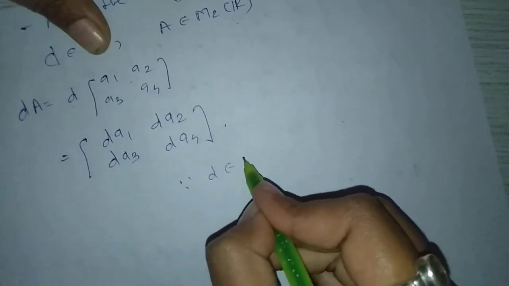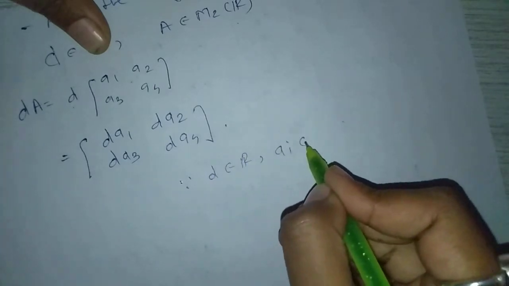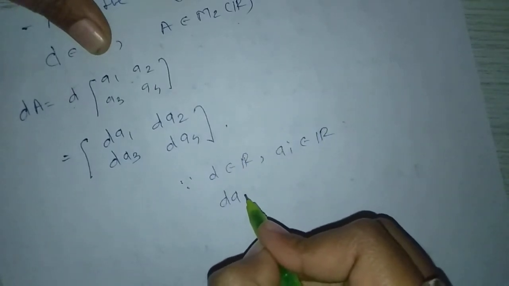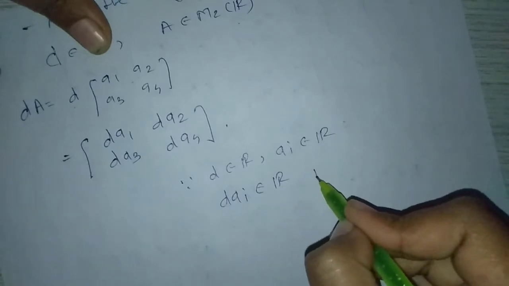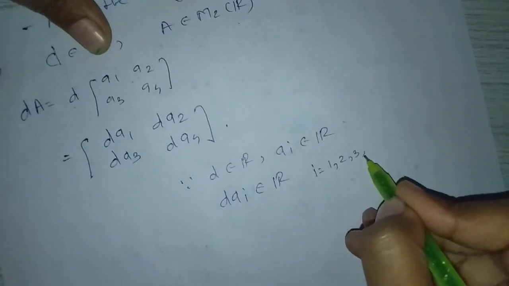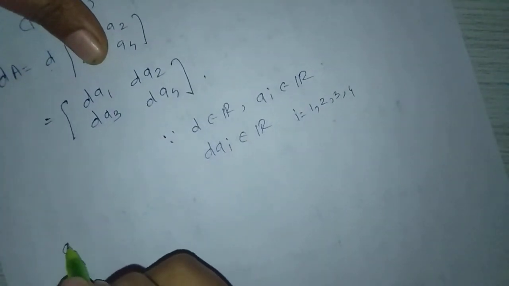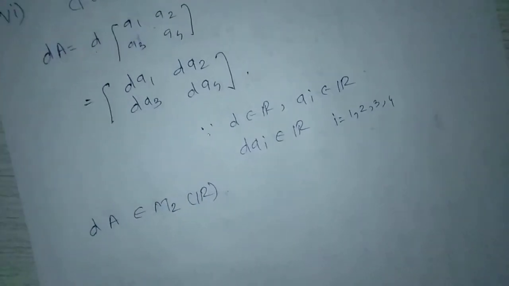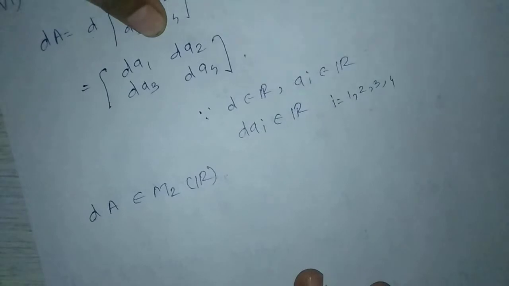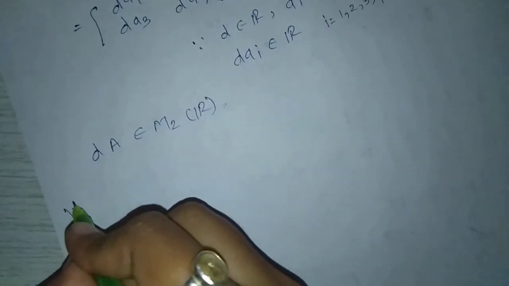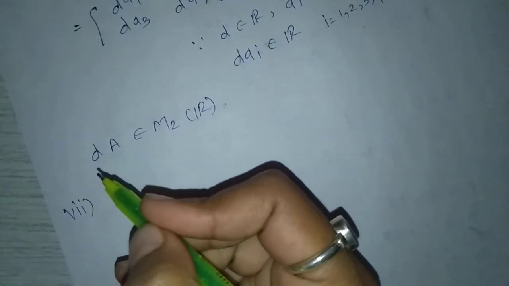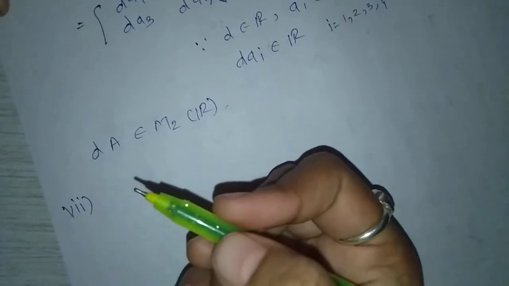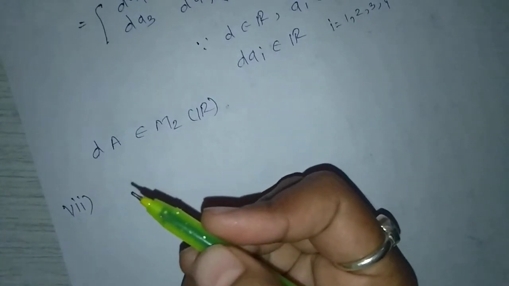Since d belongs to R and ai belongs to R, d into ai belongs to R, i running from 1, 2, 3, 4. That means d into A belongs to M2 of R. Closure axiom satisfied. Next property is distributive property.